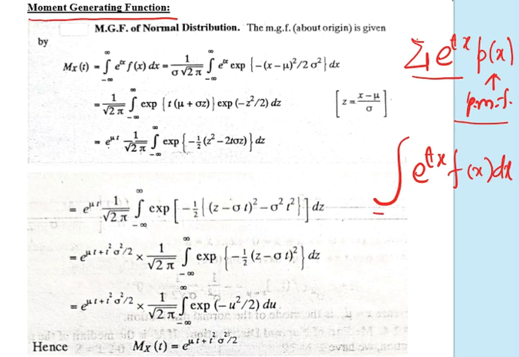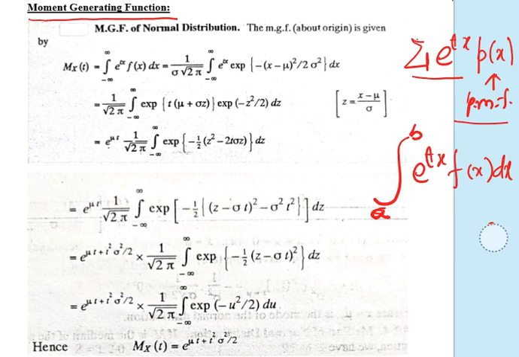from the lowest point. Suppose this variable x takes values from a to b, then the integration from a to b of e to the power tx f(x) dx will give us the moment generating function of the random variable x, if the variable x lies between a and b, that is, the lowest point and highest point are a and b respectively.